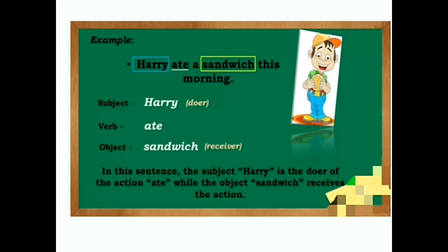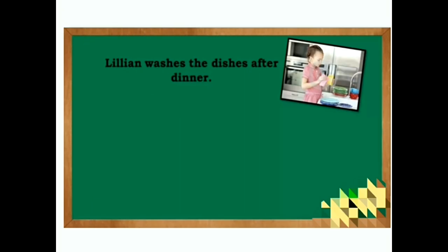For example, Harry ate a sandwich this morning. In this, Harry is the subject, that is the doer, ate is the verb, and sandwich is the receiver, so that is the object. In this sentence, Harry is the doer of the action, ate the sandwich. So Harry is the subject, ate is the verb, and sandwich receives the action, so that is obviously the object. Can you understand, children? Yes, we'll see another example for more understanding.